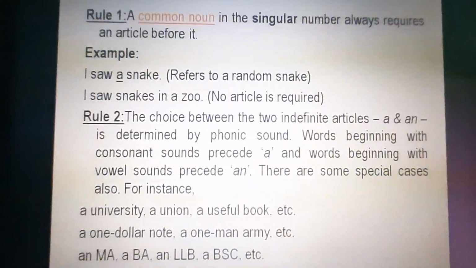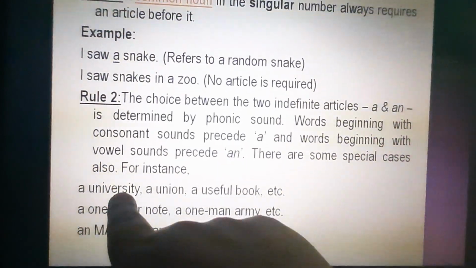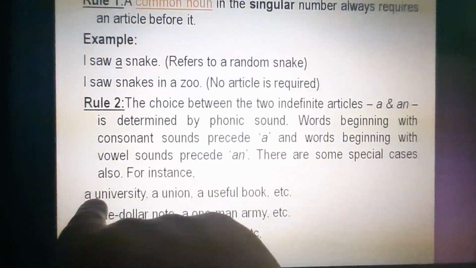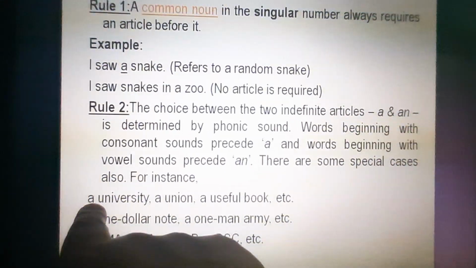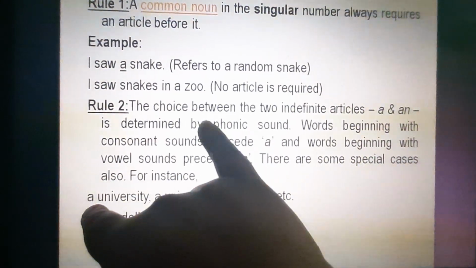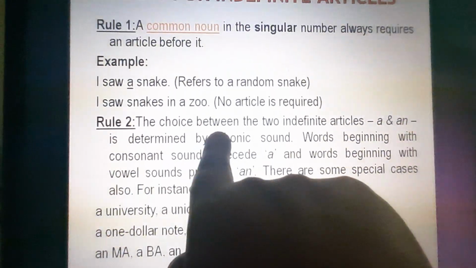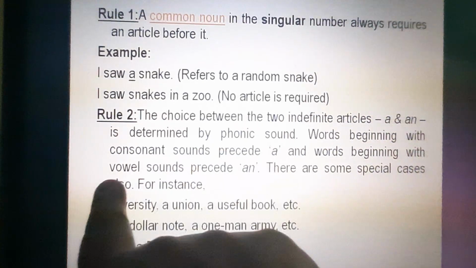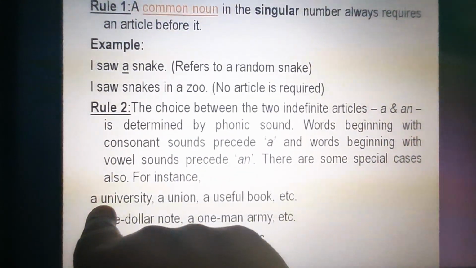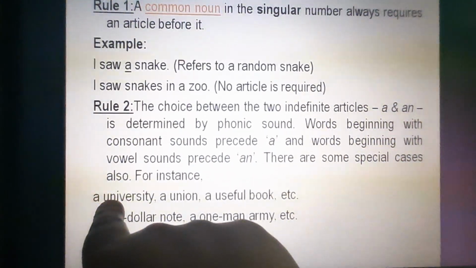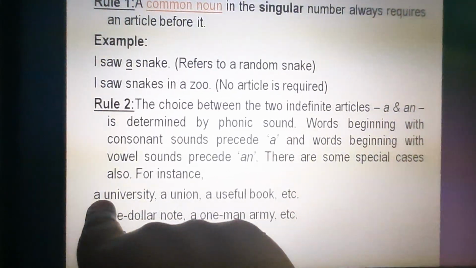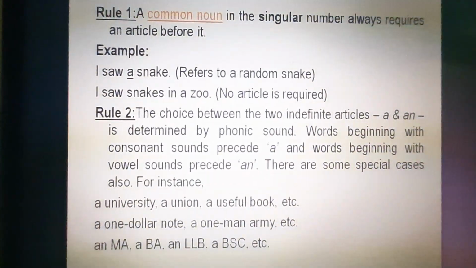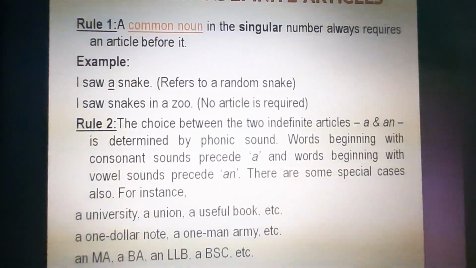Let's see with an example. A university. Why is it a university? Why not an university? As per the rule, if we don't talk about phonic sounds here, then U is fine. It is a vowel. But here, my dear students, we are talking about the vowel sound. Alright?